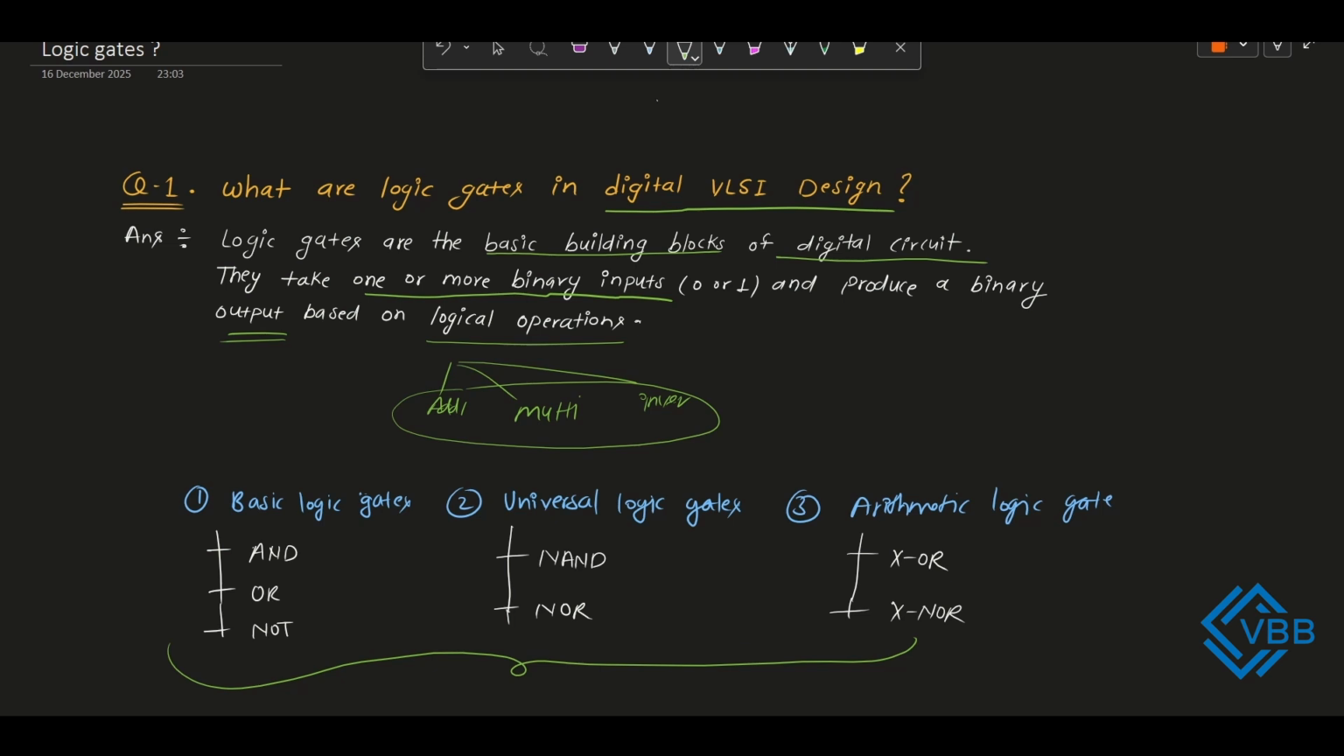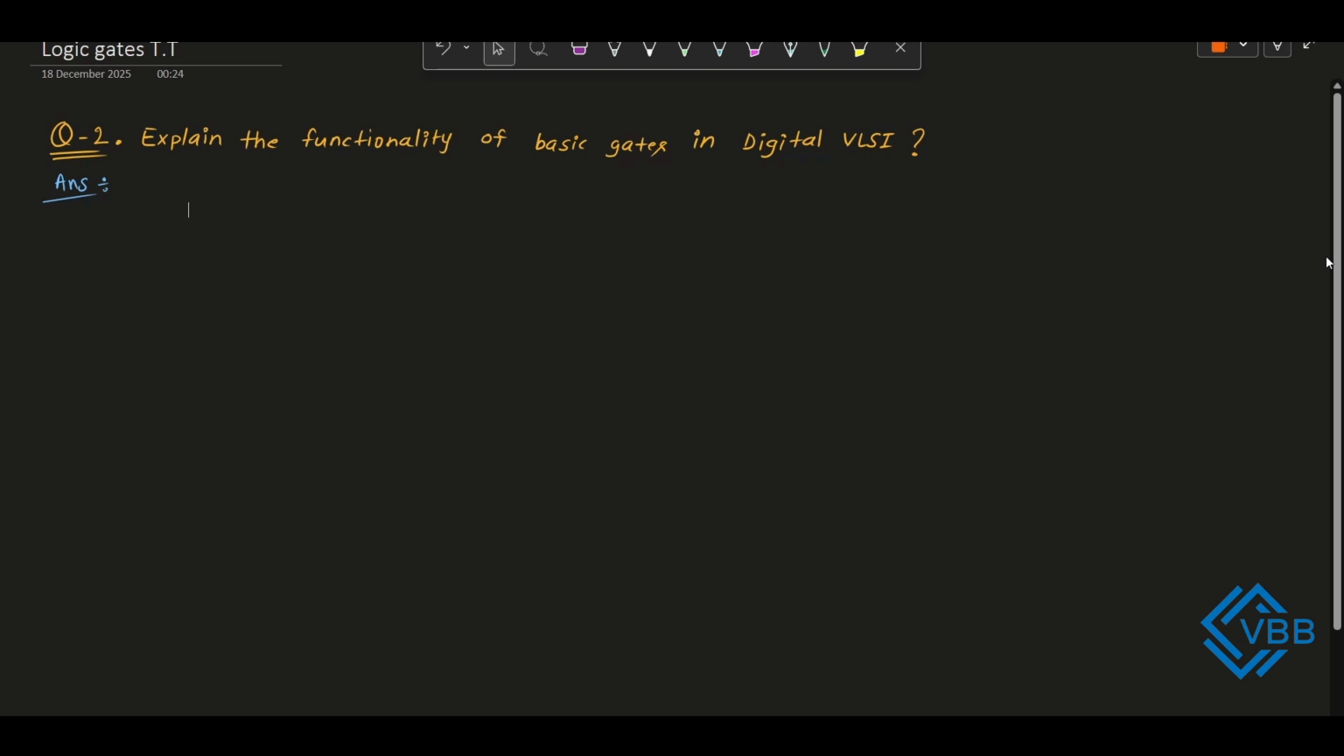From this question we have understood what logic gates are in VLSI design. Okay, let's move towards the second question. The question is: explain the functionality of basic logic gates in digital VLSI. So we will see each logic gate's functionality in this question. Let's start. As we know, there are a total of seven logic gates.